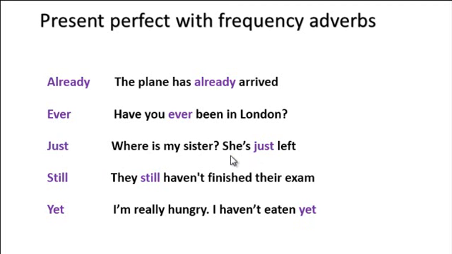Remember, she's is she has. She has just left. This is the contraction. Next, still: They still haven't finished their exams. And here we have yet: I am really hungry. I haven't eaten yet.